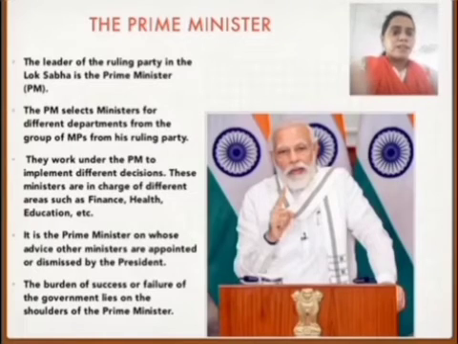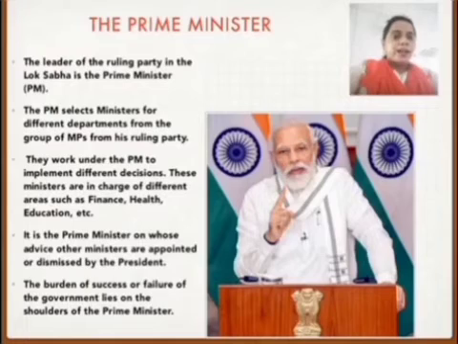Now we will understand about the Prime Minister. Who is the Prime Minister? The leader of the ruling party in the Lok Sabha is the Prime Minister. The Prime Minister selects ministers for different departments from the group of MPs from his ruling party. They work under the PM to implement different decisions. Who work under the PM?